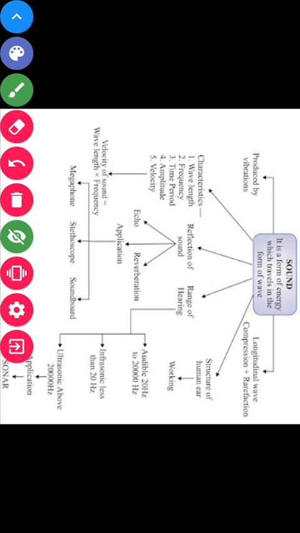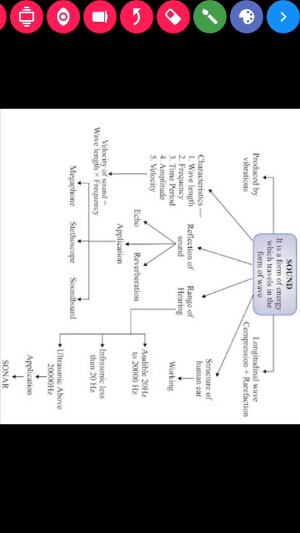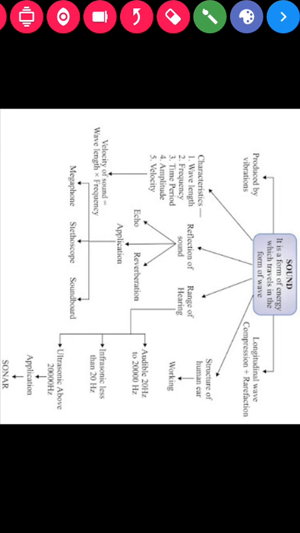Okay, now the next one is your transverse wave. What is basically a transverse wave? Well, one by one, look. Let's see what a transverse wave is. If we talk about the definition of a transverse wave, it is a wave in which the particles of the medium vibrate at right angle direction. Listen to my words carefully. A wave in which the particles of the medium vibrate at right angle direction is called your transverse wave.